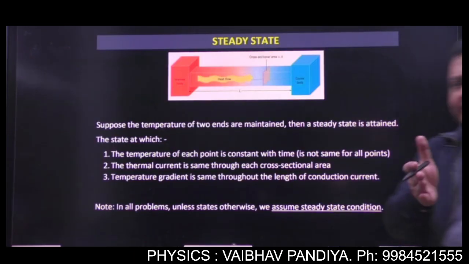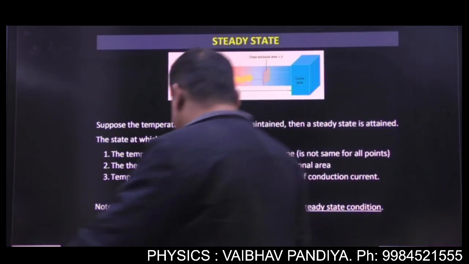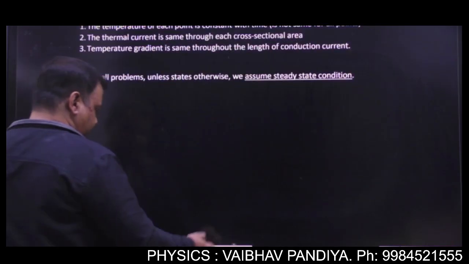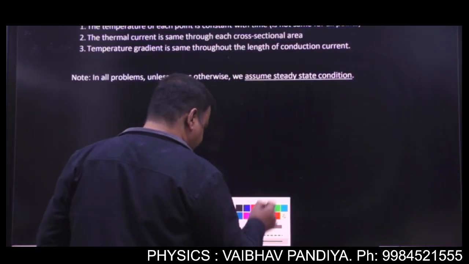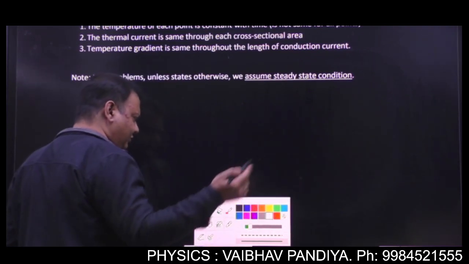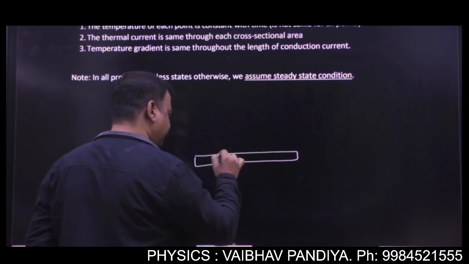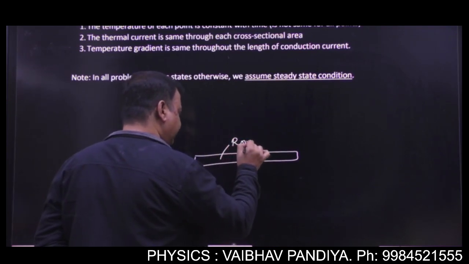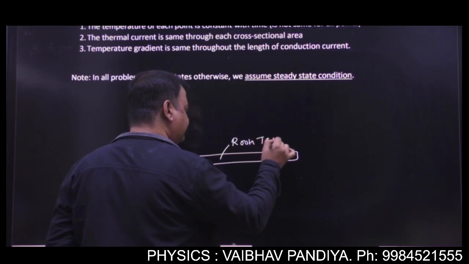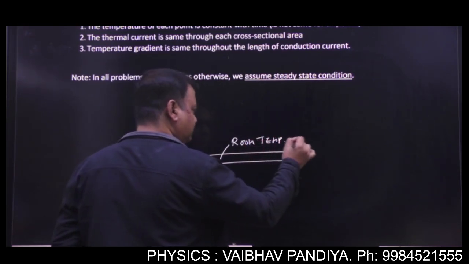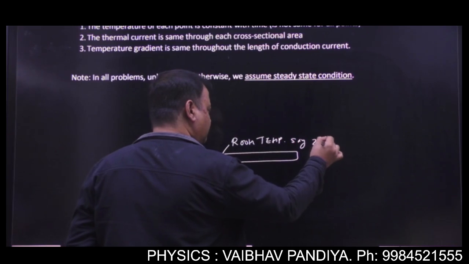Okay, now let's see what is the meaning of steady state. Let's go back to the illustration which I told you in the definition of thermal conduction. We took one picture. Suppose you have a rod. Initially, it is at room temperature, say 20 degrees Celsius.